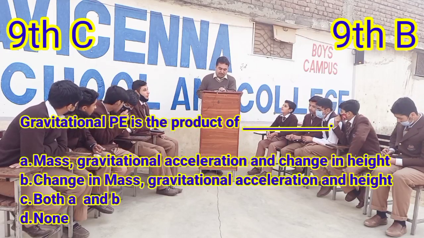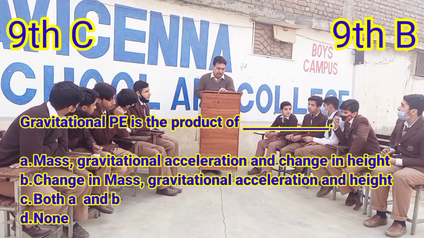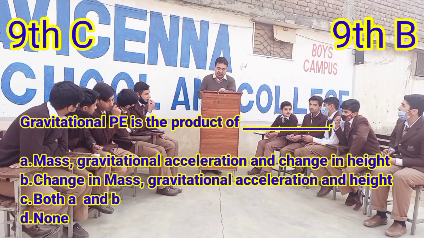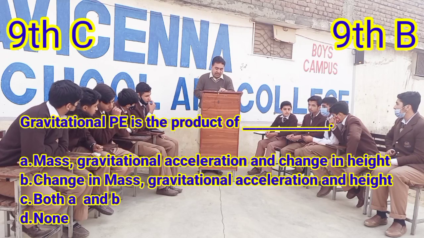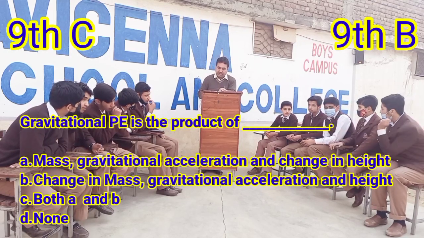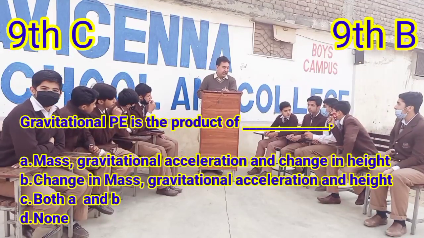Question 17. Gravitational potential energy is the product of A, mass, gravitational acceleration and change in height. B, change in mass, gravitational acceleration and height. C, both A and B. D, none.